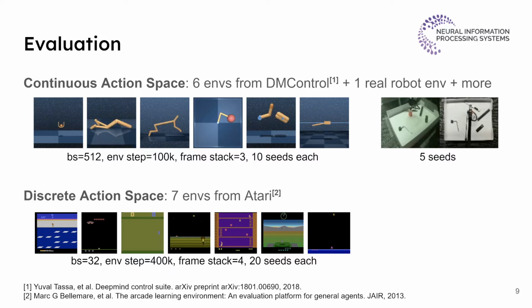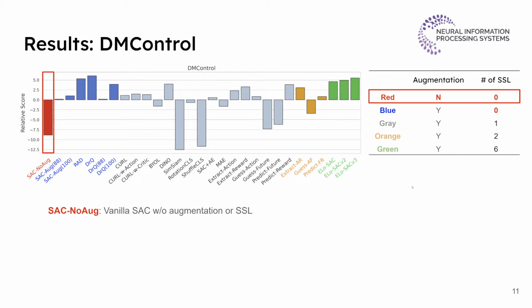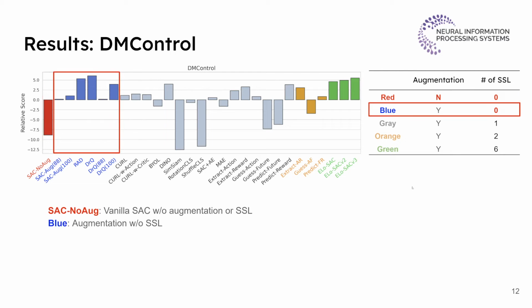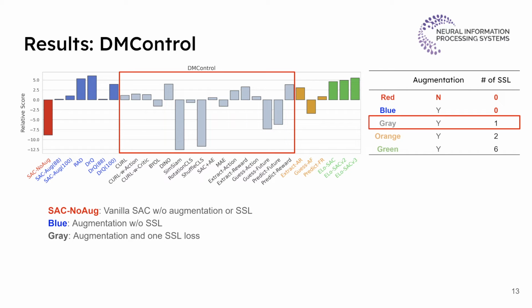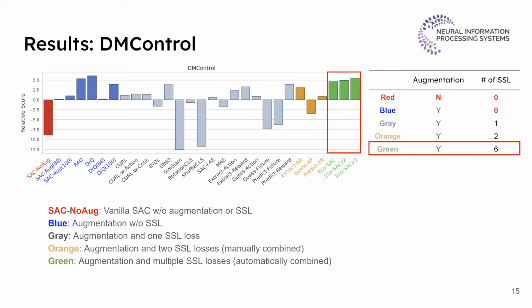Here come the results. We use a relative performance score over 6 environments from DeepMind Control Suite to compare all these methods. The red bar stands for the vanilla SAC without any augmentation or self-supervised learning. The blue methods only take advantage of image augmentation without any self-supervised learning. The green methods have only one self-supervised loss applied with image augmentation. The orange methods are manually designed to combine two self-supervised losses with augmentation. And finally, the last green methods are evolving losses, which automatically combine multiple self-supervised losses and the magnitude of image augmentation.